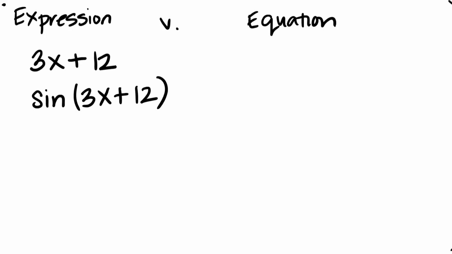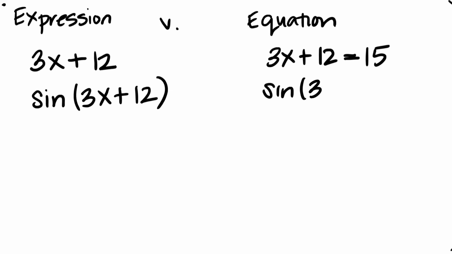Right? Those are both expressions. Versus an equation is something where we have something like 3x plus 12 is equal to 15, or sine of 3x plus 12 is equal to 1. Something like that. Those are both equations. And so the way we handle both of these is very different, and the things we can do with both of these are very different.